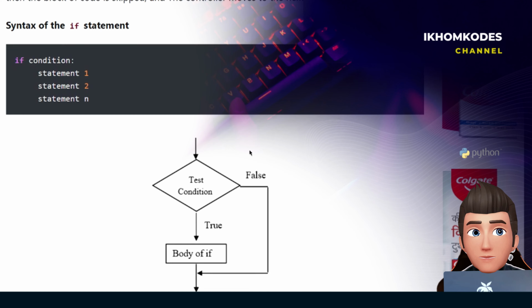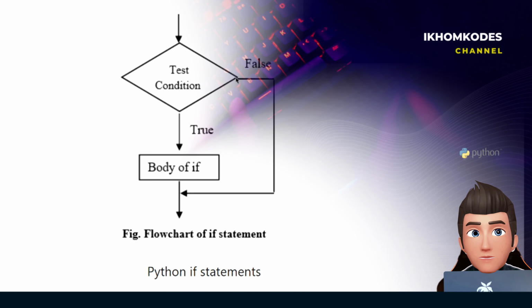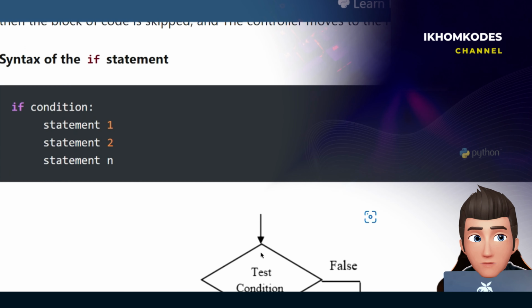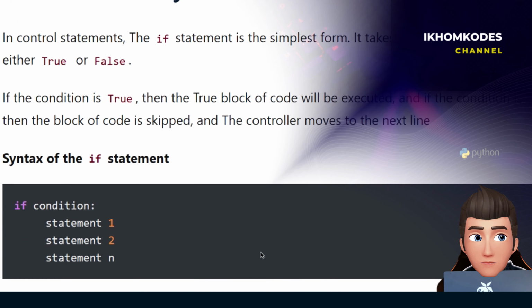This is the flowchart for the if statement. You test the condition. If it is true, the body of the if will execute and then the program terminates. Otherwise, if false, it will go to the end directly. So, these are the if control statements.